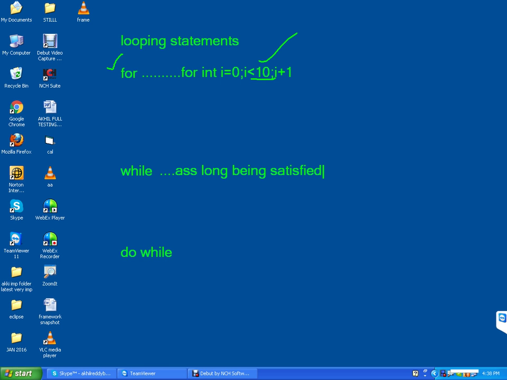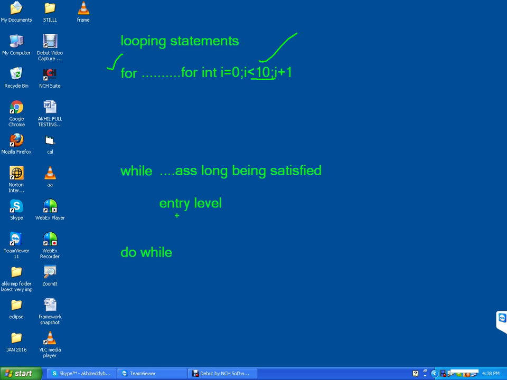There are no restrictions like 10 times, 20 times, 50 times. Once the condition fails, it will stop the loop. That is while loop. This loop is called an entry level condition loop.